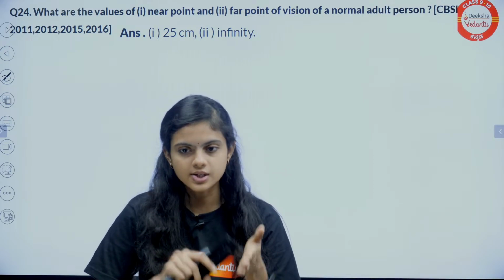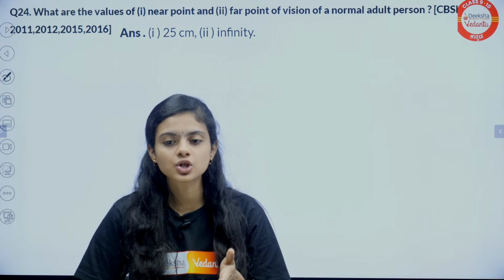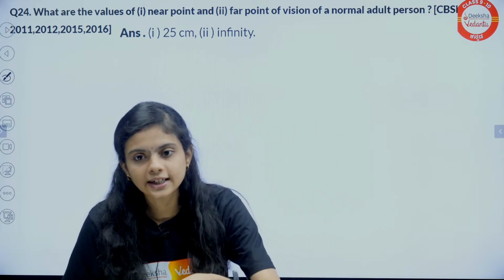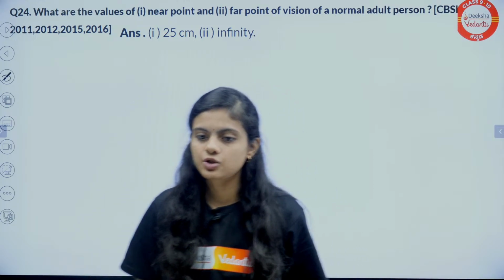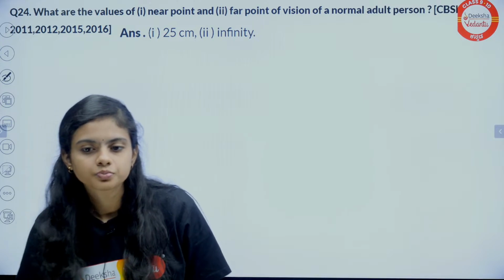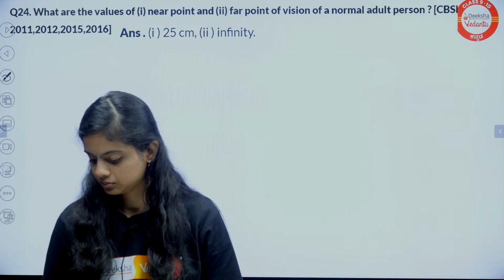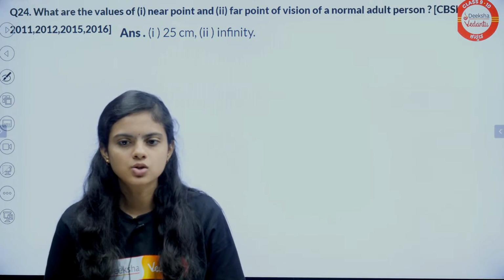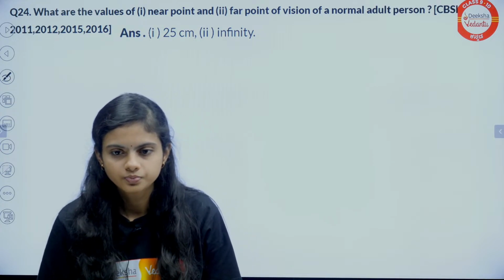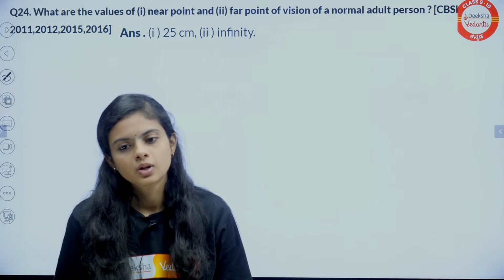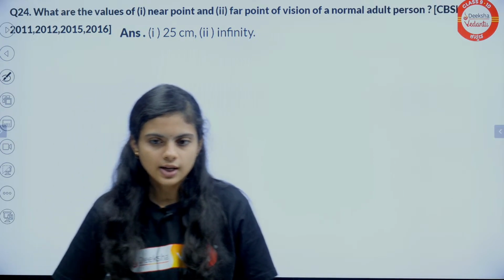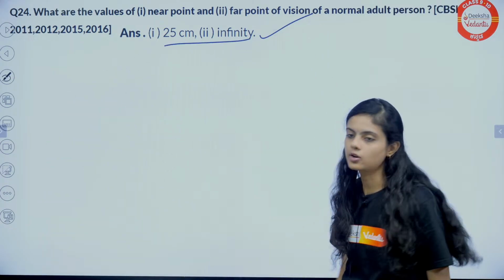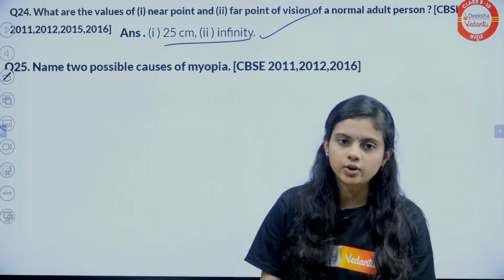The retina has rods and cones, and what is their function? Their function is to determine the intensity of light and what is the color of light. Is it clear, Jayashree? Tell me in the chat, is that clear? It will be helping us to see the dim lights also, low light. Rods for the intensity and cones for the color. Is it clear? And your answers are exactly right. Very good.